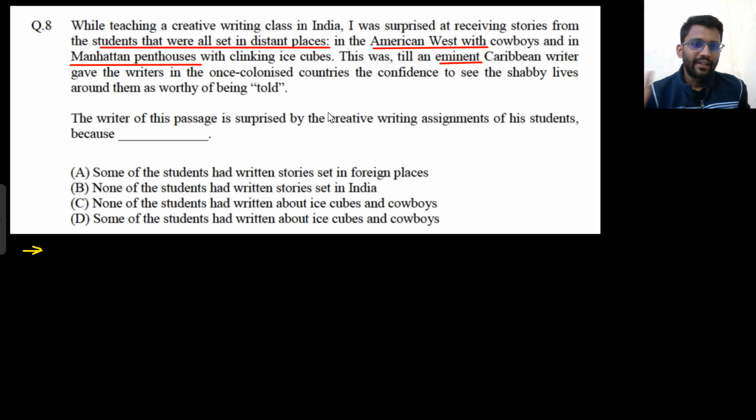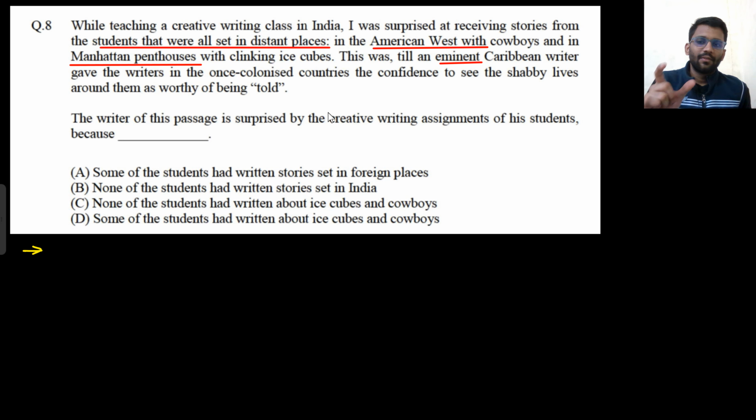Indians did not used to write about their own country. They used to write about the American West with cowboys, Manhattan penthouses. They did not used to write about their country. Why so? Because they did not have the confidence of writing about their shabby lives. But a famous Caribbean writer gave them the confidence that their shabby lives are worthy of being told, worthy of being written.